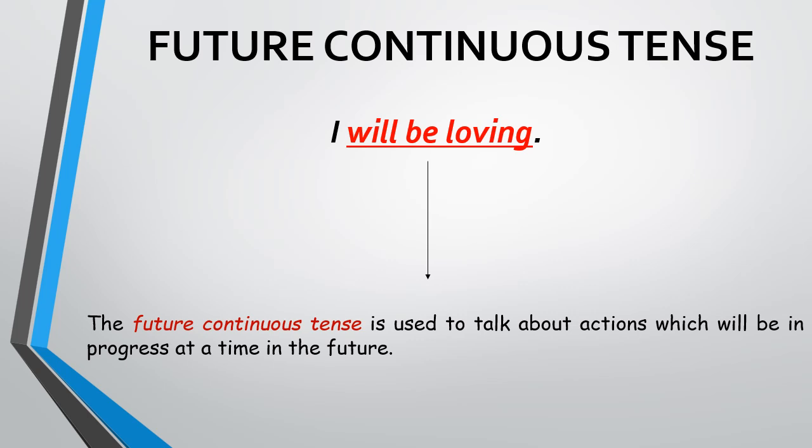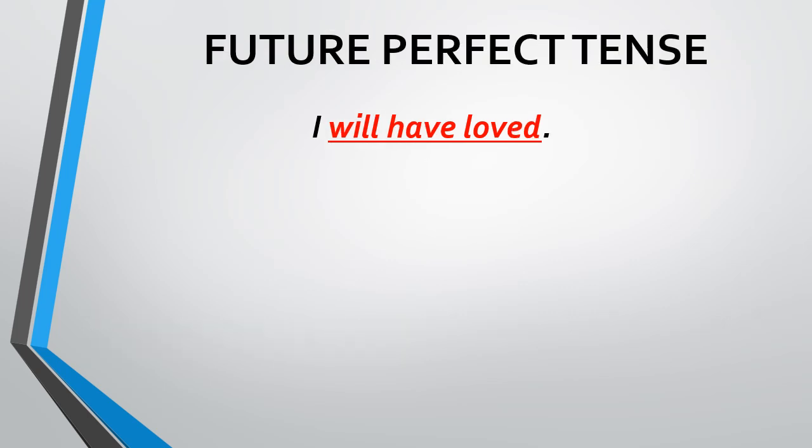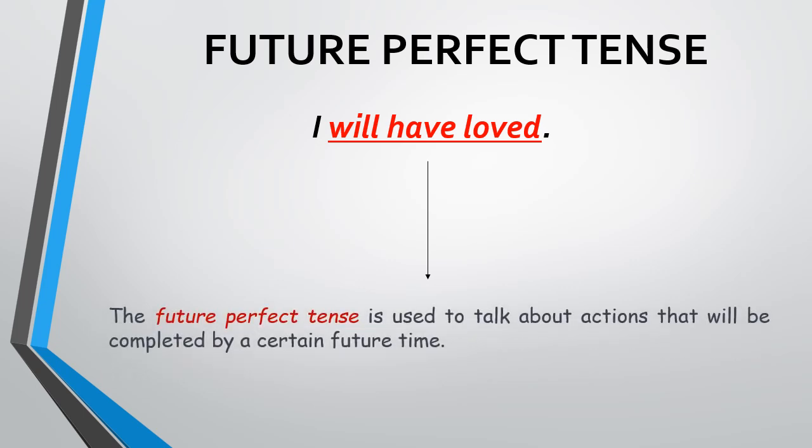The third subtense under future tense is future perfect tense, and the example is I will have loved. This is quite an interesting tense to understand. The future perfect tense is used to talk about actions that will be completed by a certain future time. Let me cite an example.